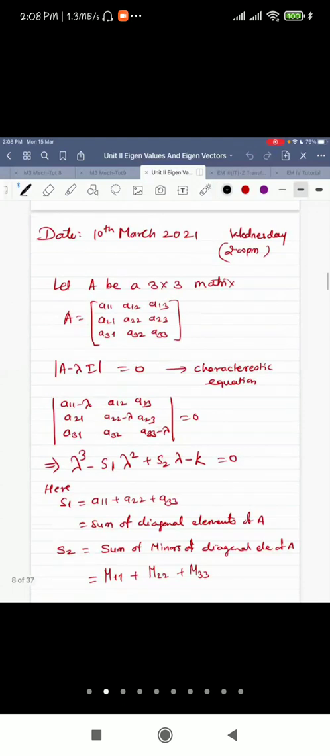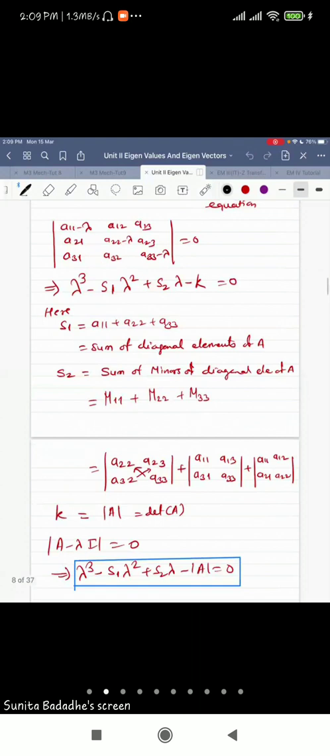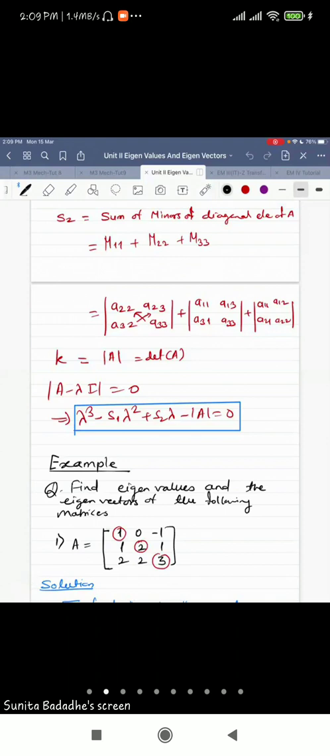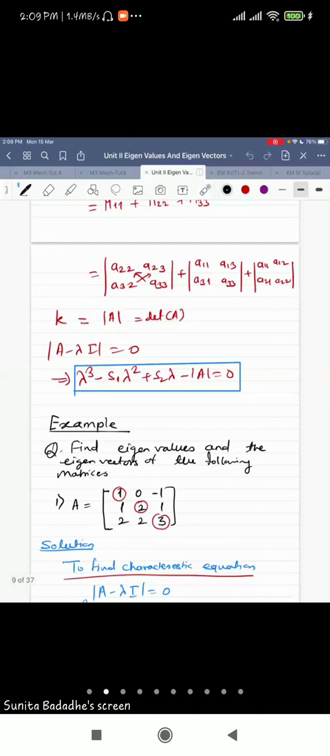Then we discussed so many examples last time. So just go through the characteristic equation. It is lambda cube minus s1 lambda square plus s2 lambda minus determinant of A equal to 0, right? Then one interesting property of a triangular matrix we have also seen. If a matrix is triangular, then its diagonal elements are nothing but the eigenvalues. So in that case, you don't have to find S1, S2 or determinant. You can get the answer directly.